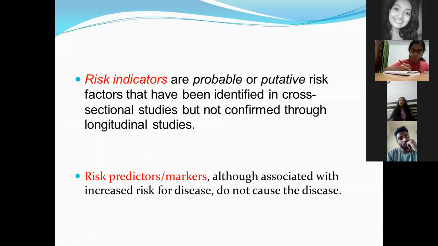So in this chapter, we are basically dealing with the factors which can put an individual at risk of developing a disease. They are not the sole etiological factors. For example, diabetes mellitus. Diabetes mellitus is of two types, type 1 and type 2. Type 1 is caused because of, can anybody answer this question?